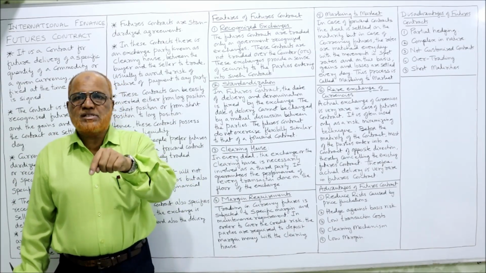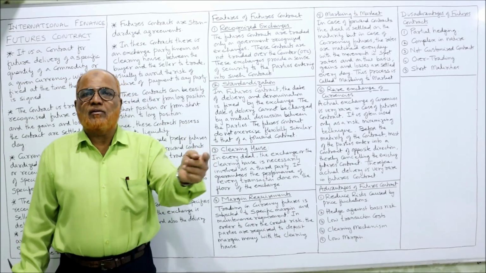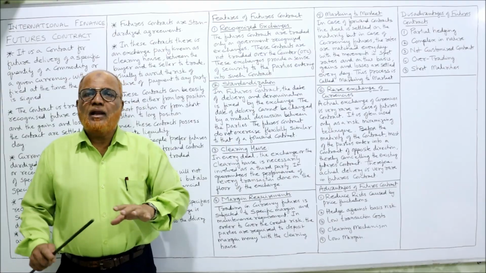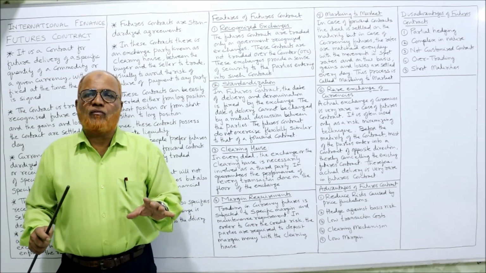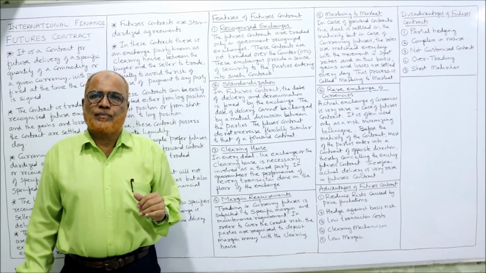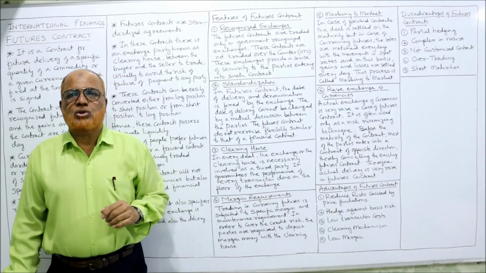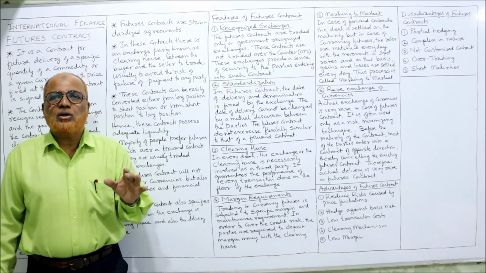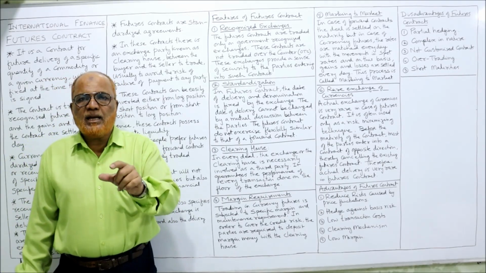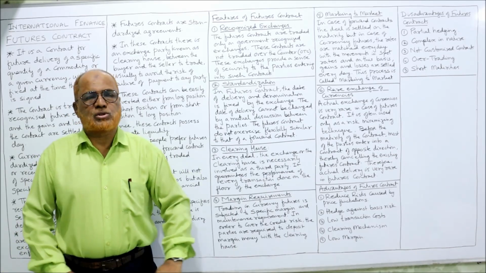The loss of seller will be a gain to the buyer, or loss to the buyer will be a gain to the seller. Like this, every day profit or loss will be calculated according to the movement of the prices, and that amount will be recorded in the account. That is called marking to market. Daily profit or loss are calculated and recorded in the accounts.